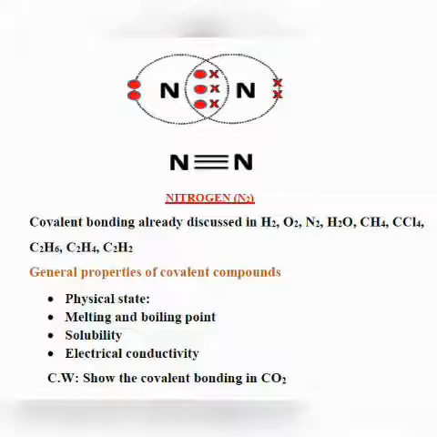Okay, next is solubility. They are soluble in non-polar solvents such as carbon tetrachloride, acetic acid, etc. Okay, but are insoluble in water. Then next is electrical conductivity. So I think you remember that ionic compounds are good conductors of electricity because they are formed of ions. So when they are dissolved in water, for example, if you take the ionic compound sodium chloride, that is NaCl, which is formed of sodium positive and chloride negative.